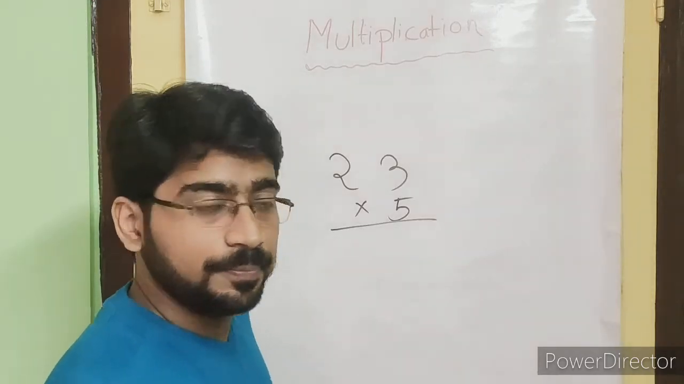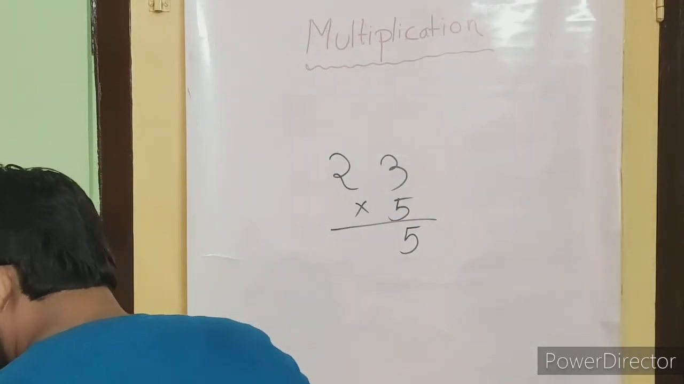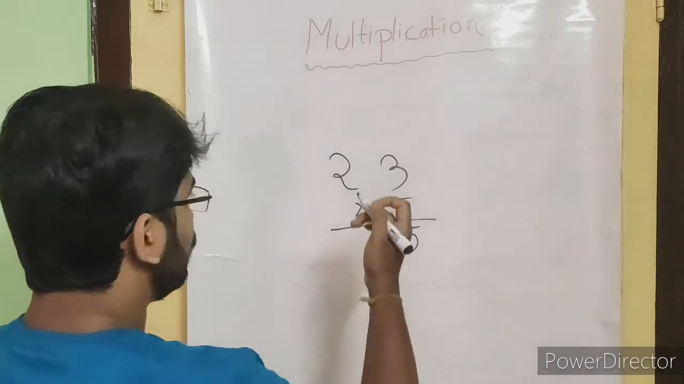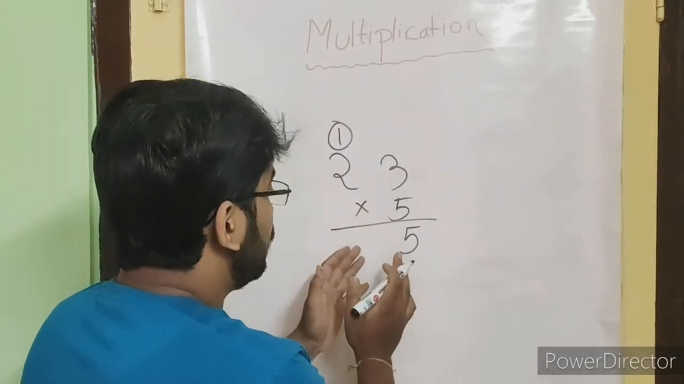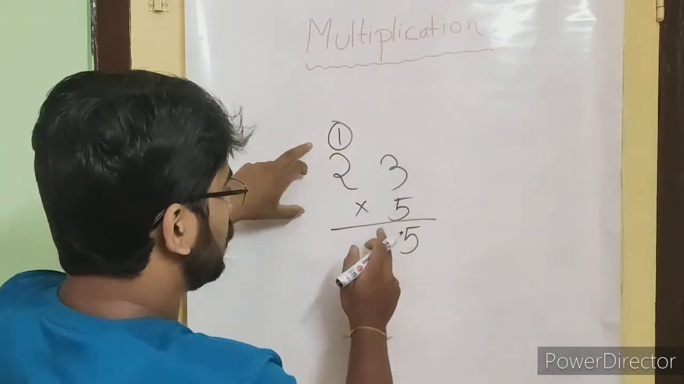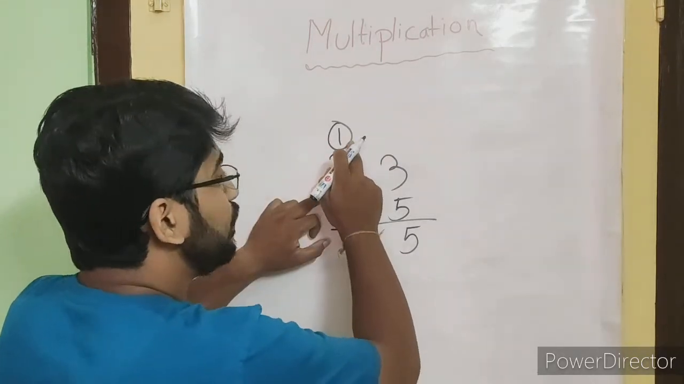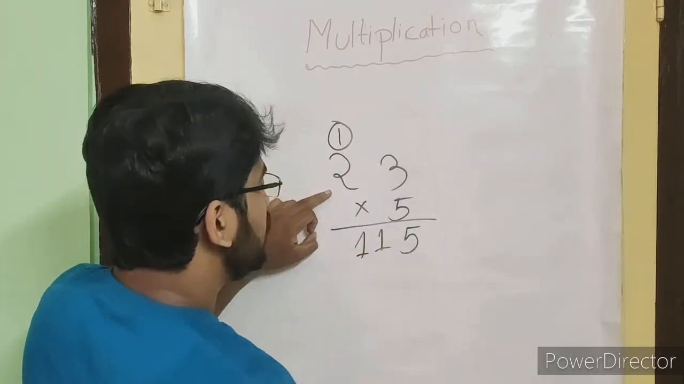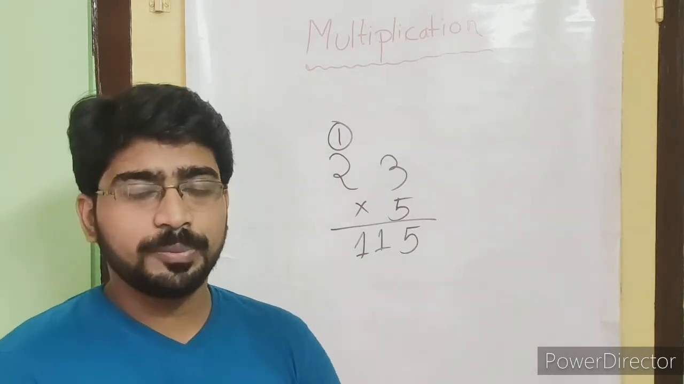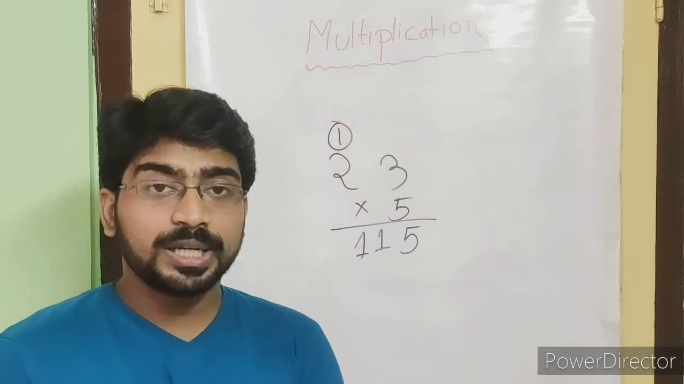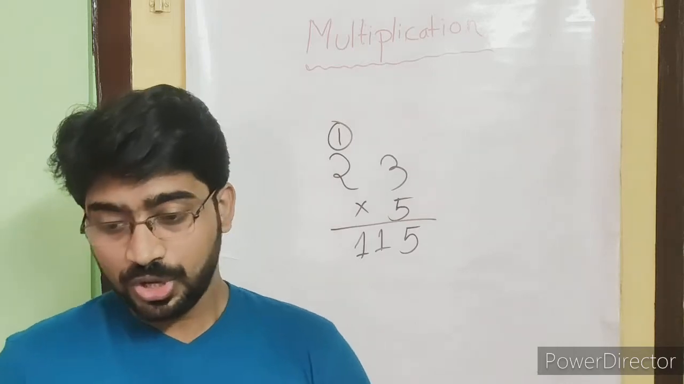Now we need to carry it over. 3 5s are 15. We will write the 5 here, and we will carry a 1 here. The 1 comes from the 15. So again we need to multiply this one. 5 2s are 10. 10 plus 1, 11. So our answer will be 115. This one is from class 2 a little bit, and now we will move to the multiplication which has place value of 100 at least. So we will start.